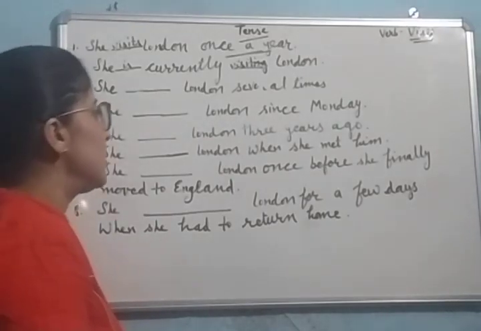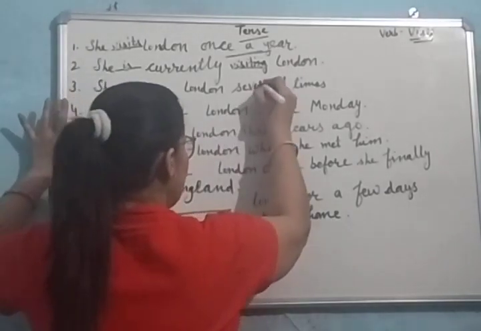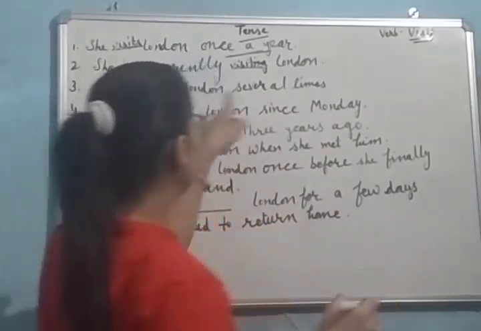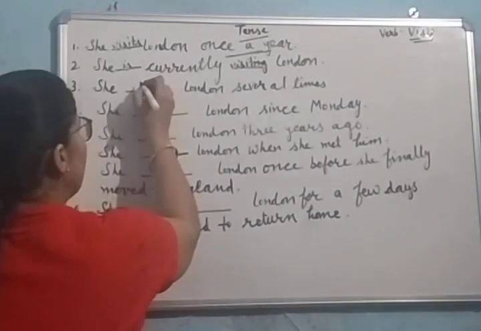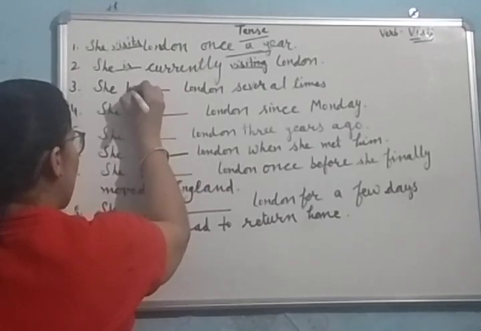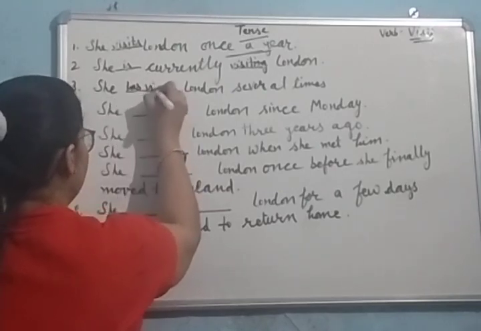She dash London several times. In this sentence, it means that this action has already been done by her many times. So we make use of present perfect tense here. She has visited.